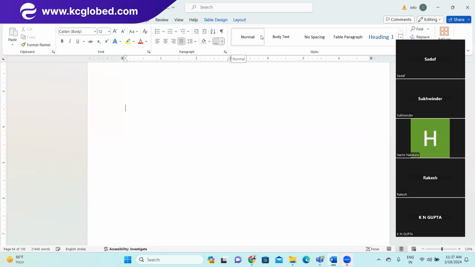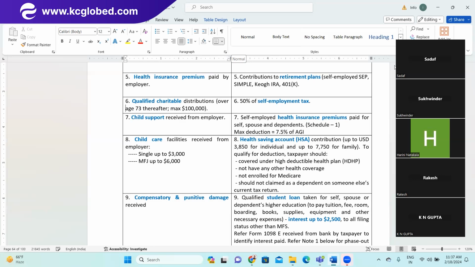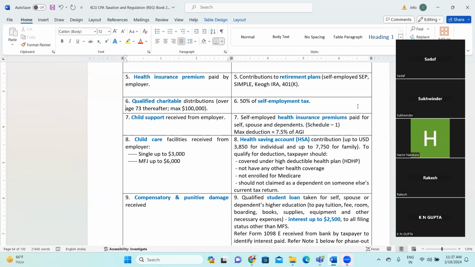But in the US, the government pushes its citizens that after the age of 73 you must take the minimum required distribution, right? So this is about that. When you take a minimum required distribution from a traditional deductible IRA, which we were discussing earlier, that means in the year when you made the contribution you received a deduction. So in future when you receive the money back, principal and interest are both taxable, right?